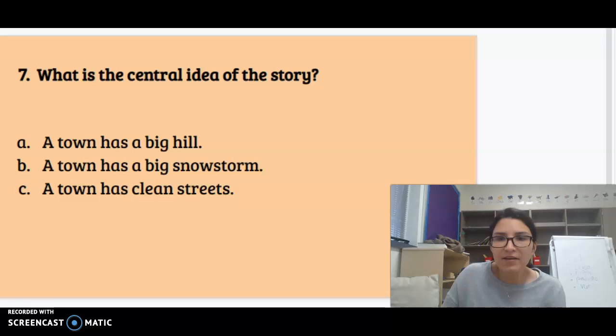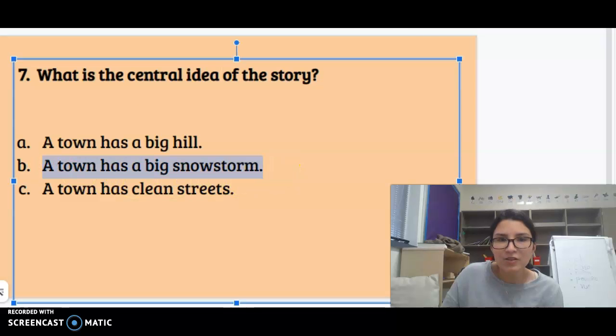Number 7. What is the central idea of the story? Remember, central idea is what the story is mostly about. Is it A, a town has a big hill, B, a town has a big snowstorm, or C, a town has clean streets? Again, number 7. What is the central idea of the story? What the story is mostly about? A, a town has a big hill, B, a town has a big snowstorm, or C, a town has clean streets?